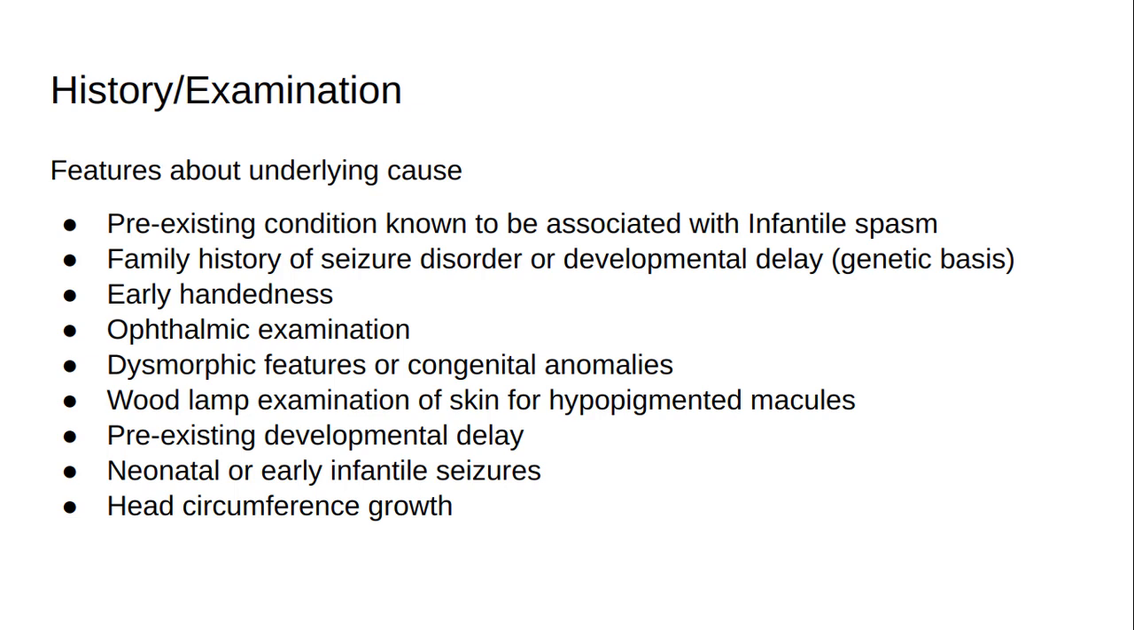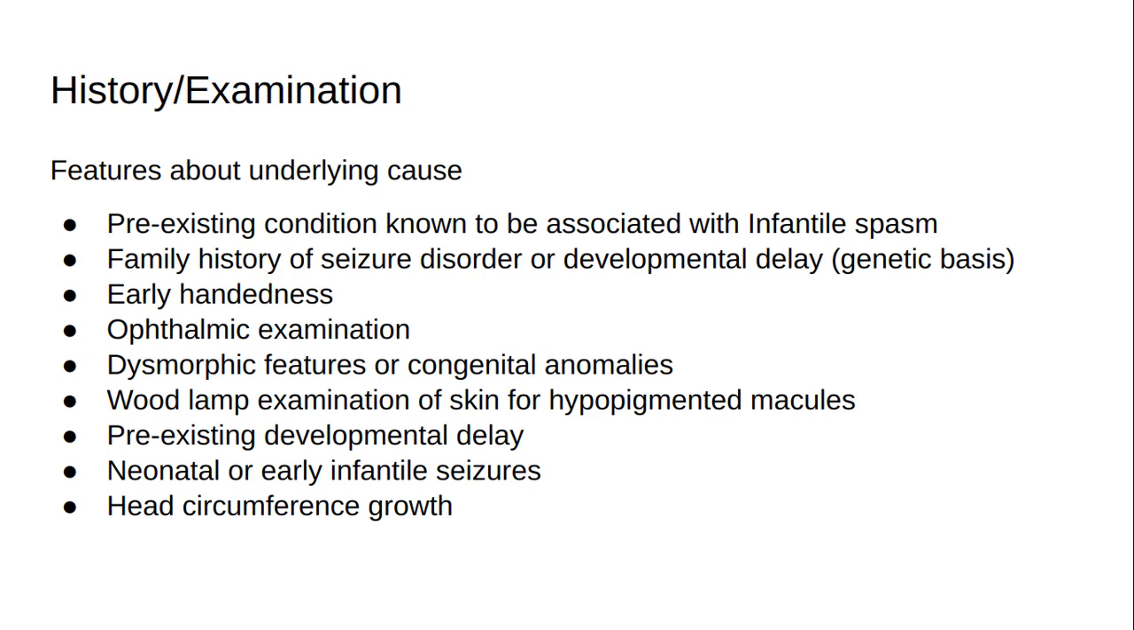A pre-existing condition known to be associated with infantile spasm, for example, tuberous sclerosis, trisomy 21. Family history of seizure disorder or developmental delay for a genetic basis. Early handedness can suggest a focal structural abnormality.